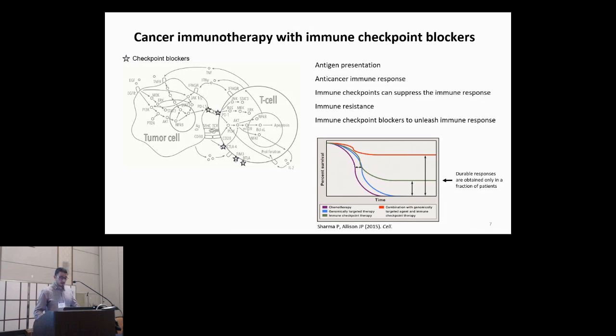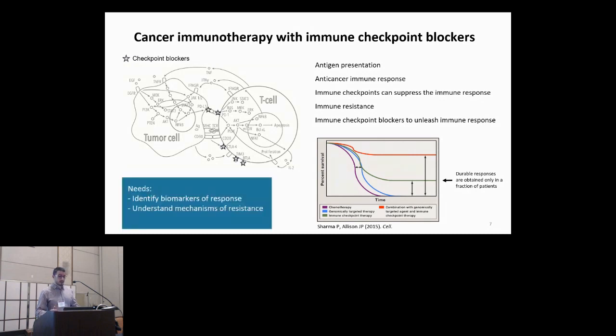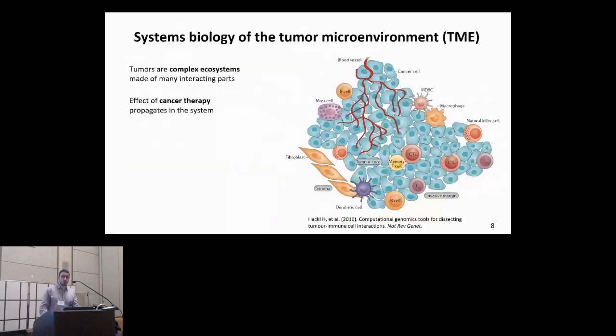Given this, it is of paramount importance to look for biomarkers and to understand the mechanisms of resistance to assign the immunotherapy to the right patients. Also, understanding the mechanisms of resistance will lead us to design new combinatorial treatments with improved therapeutic efficacy. We should understand tumors as complex ecosystems made of different interactive parts.